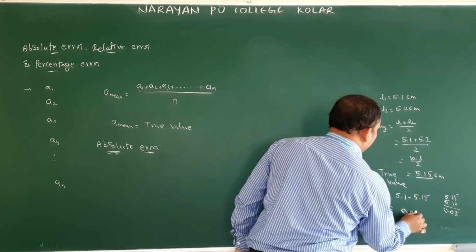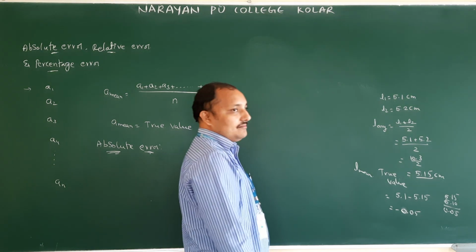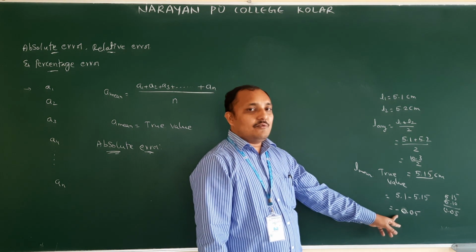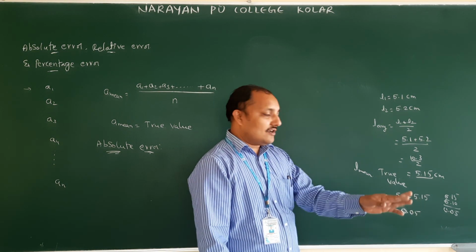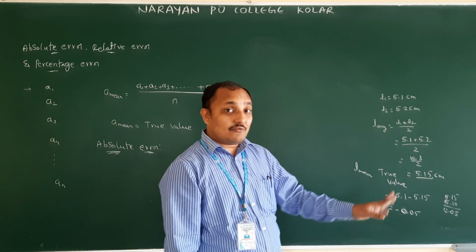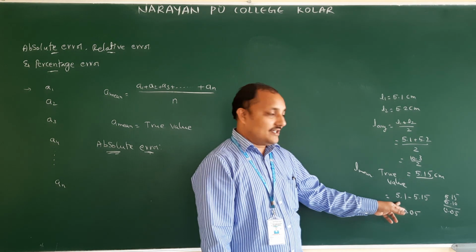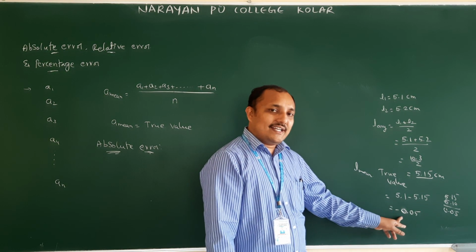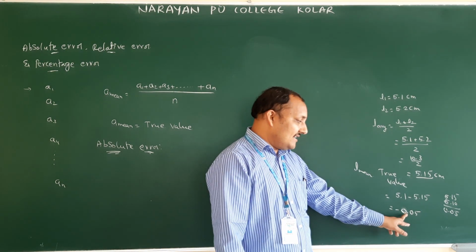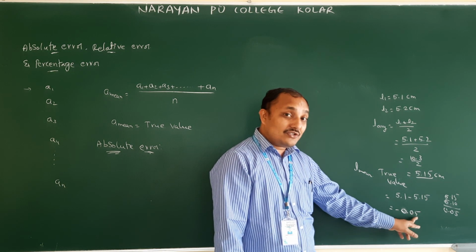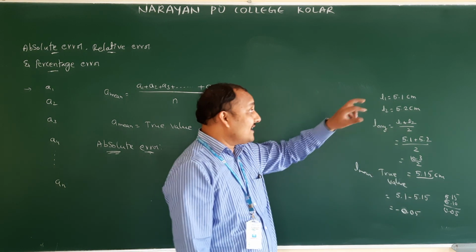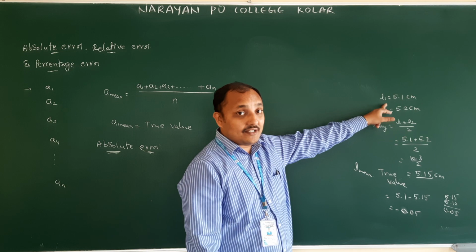So it is 0.05 with the negative. Okay. So error you won't get in negative. That one also we are going to discuss. Negative error won't come. Therefore, we should take more minus less only, or whenever you are getting negative, you have to eliminate the negative. Now error is 0.05. This 0.05 is the absolute error in the first measurement.